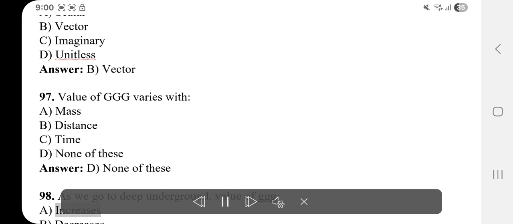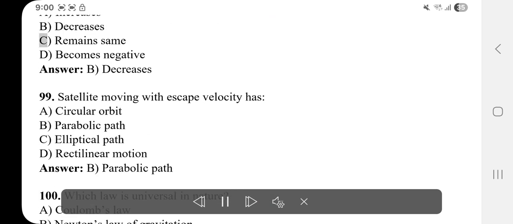98. As we go deep underground, value of g A. Increases. B. Decreases. C. Remains same. D. Becomes negative. Answer: B. Decreases.